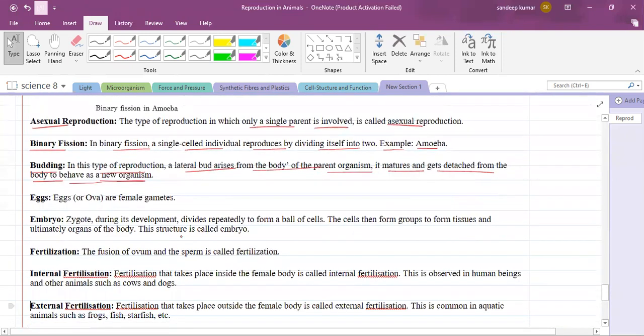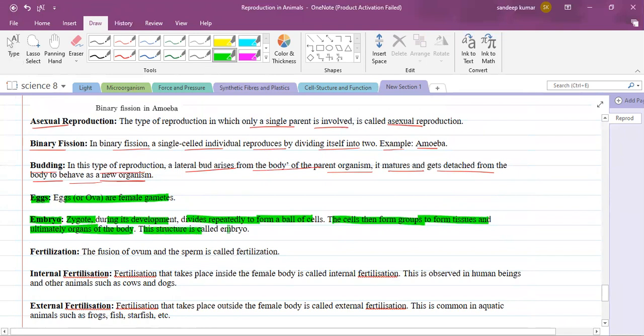So you should know some terms. Eggs are the female gametes. What do you mean by embryo? The zygote during its development divides repeatedly to form a ball of cells. The cells then form groups to form tissues and ultimately organs of the body. This structure is called what? Embryo. What do you mean by fertilization? The fusion of ovum and the sperm is called fertilization. Yes or no?